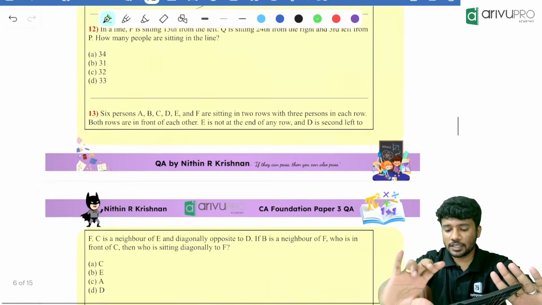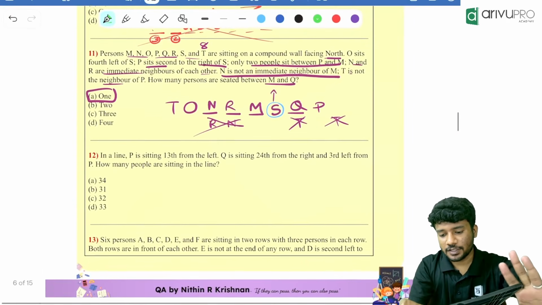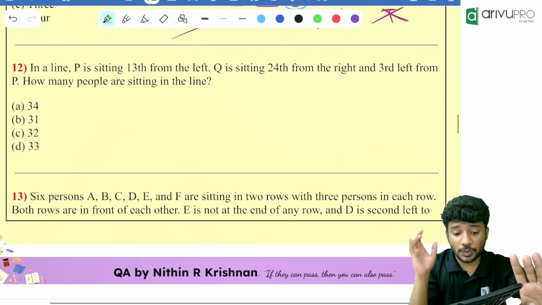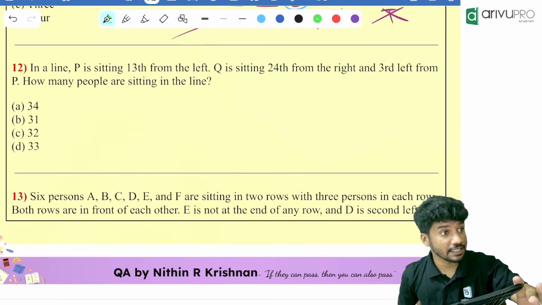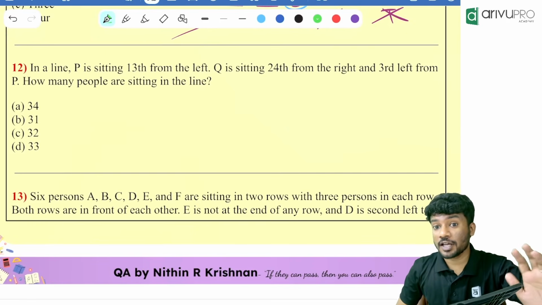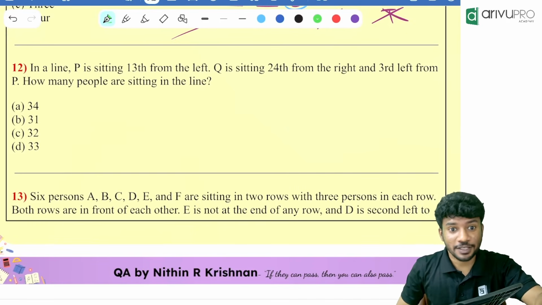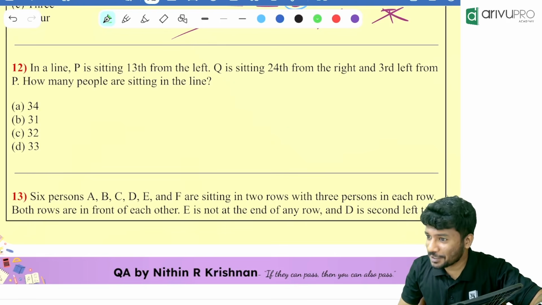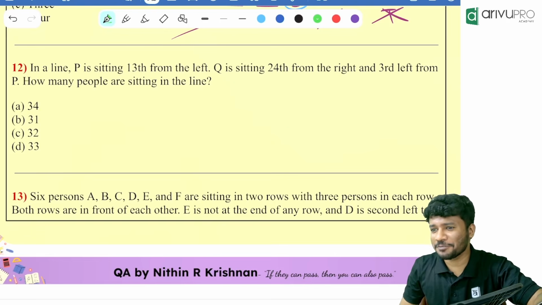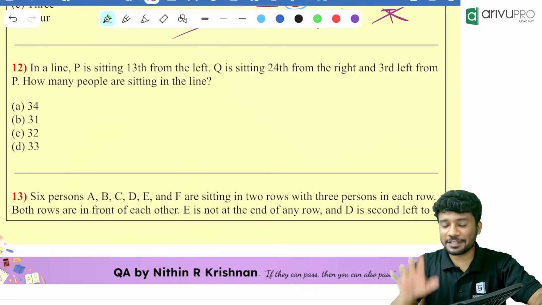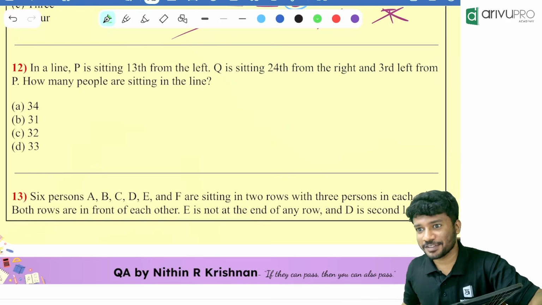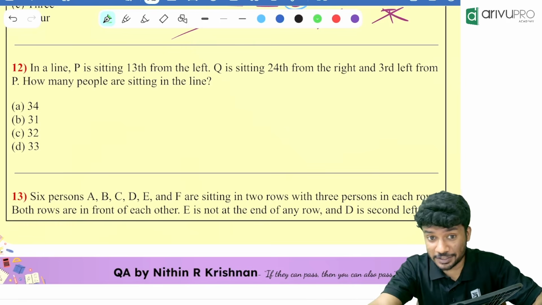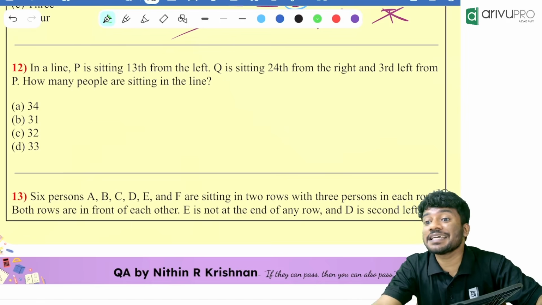The next one is based on a question similar to this in your Jan 2026 attempt. Okay, I will take that question also. I was solving this question for the last 4 attempts. I used to say to everyone, next attempt it will be there. Everyone would say it didn't come for that attempt, sir. Then finally in the Jan attempt, the same type of question came. I don't expect it to come again in May 26 or September 26, but there is a chance.